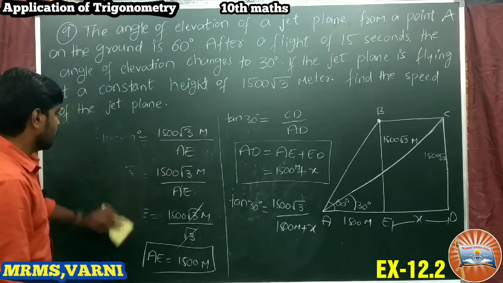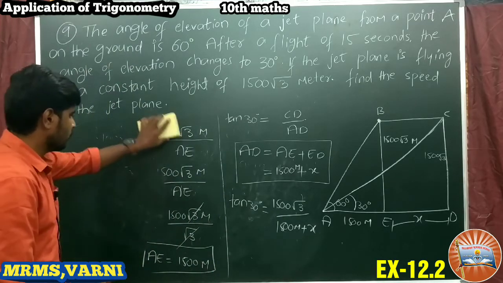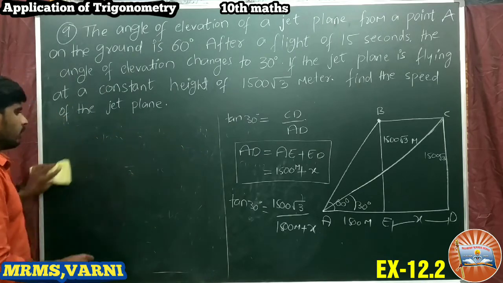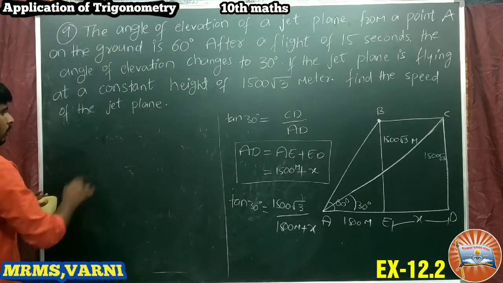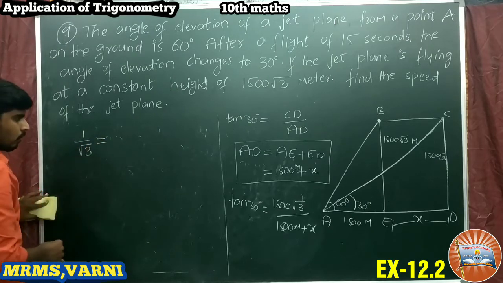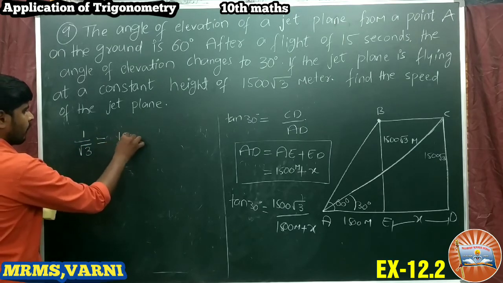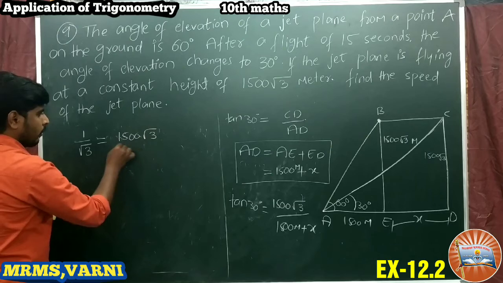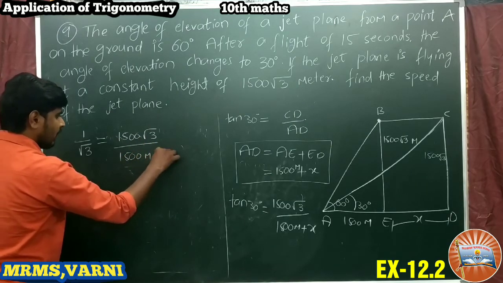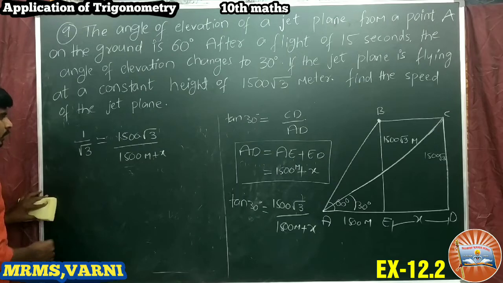The tan 30 value is 1 by root 3, equal to 1500 root 3 by 1500 meters plus x. Take the cross multiplication.